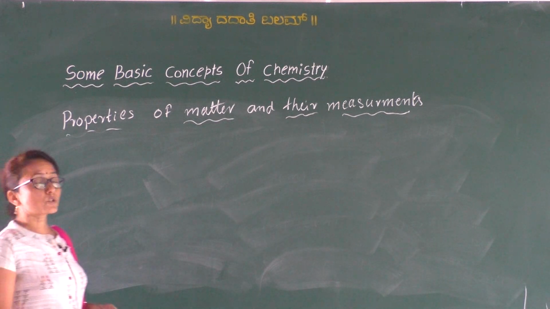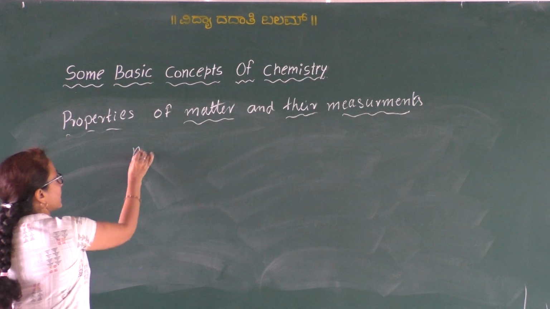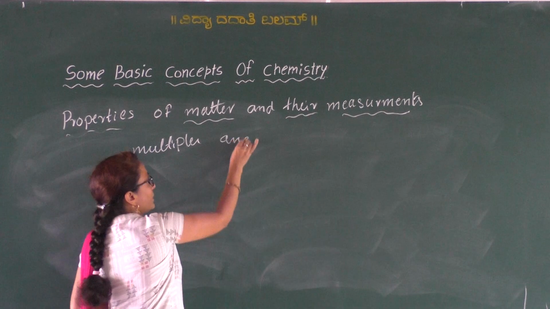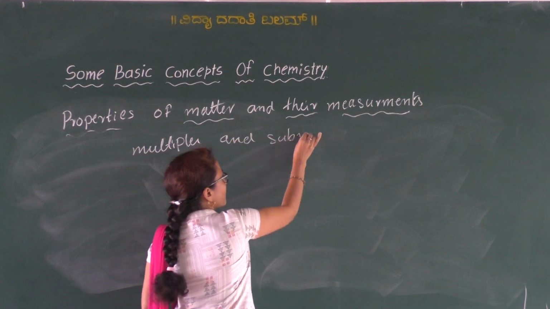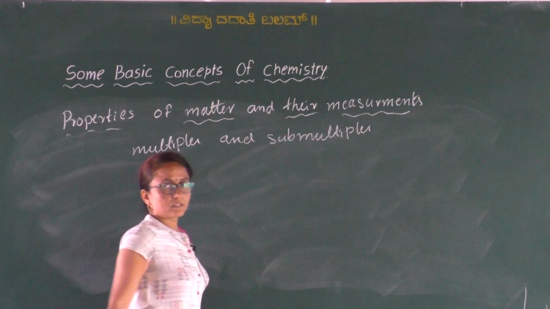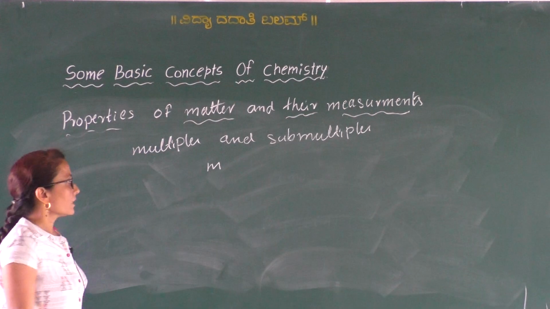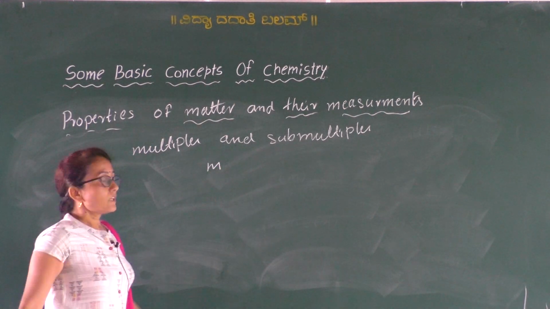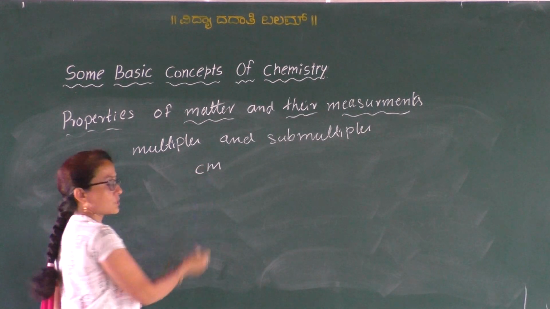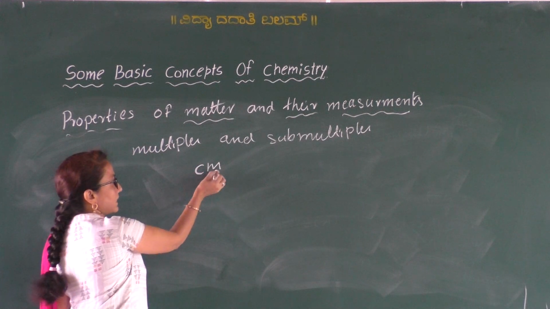The SI system also uses prefixes for multiples and submultiples of units. For example, we know that meter is a unit of length. If you have to measure a smaller length, we use centimeter. So we use the word centi as a prefix, that is, before the unit.